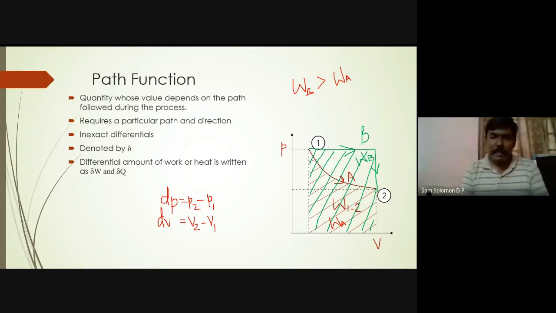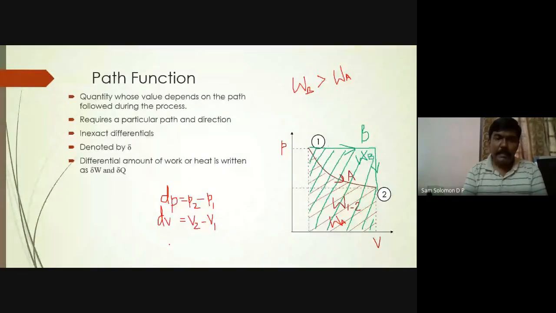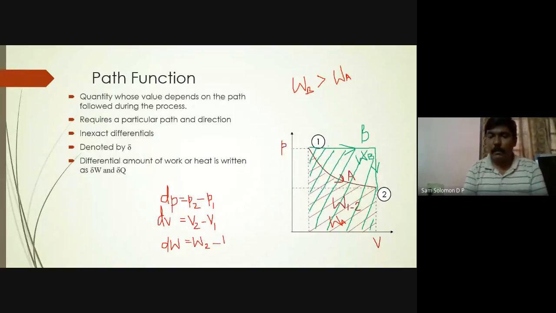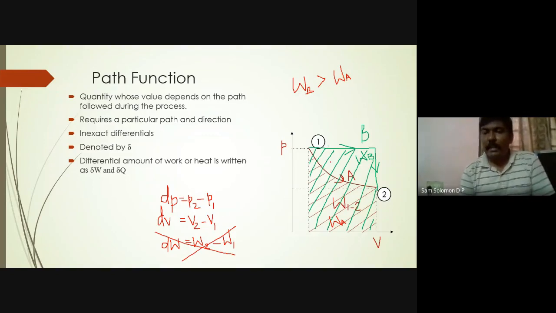Let me write this. Okay, I'll hide this. So can I write dW is equal to W2 minus W1? Is it possible to write it like this? Can I write it like this? I can't write it like this. This is wrong. Why? Your work is not dependent on 1 and 2. Your work is dependent on the paths A and path B.